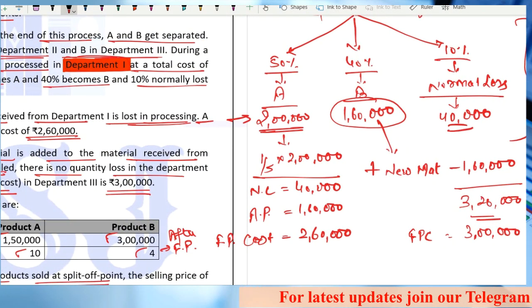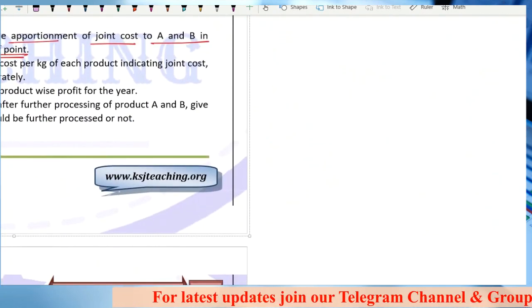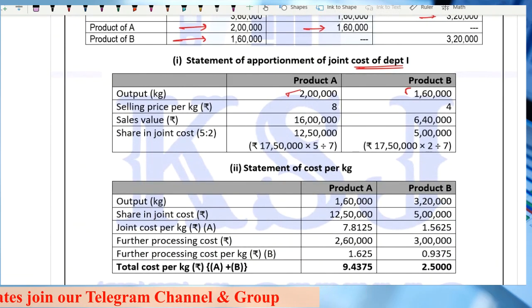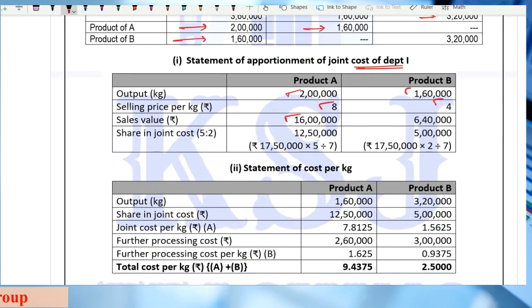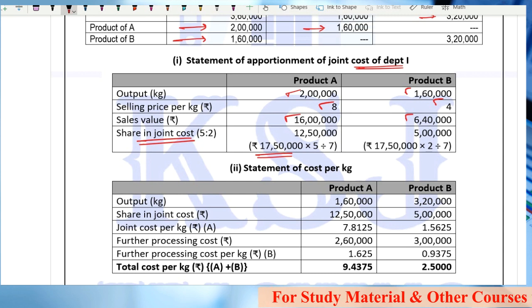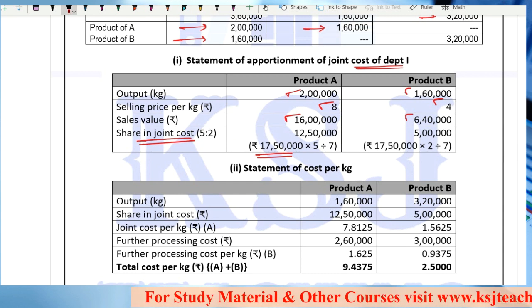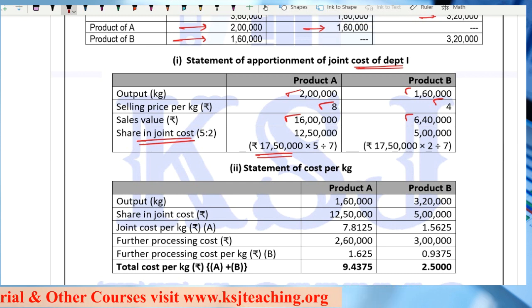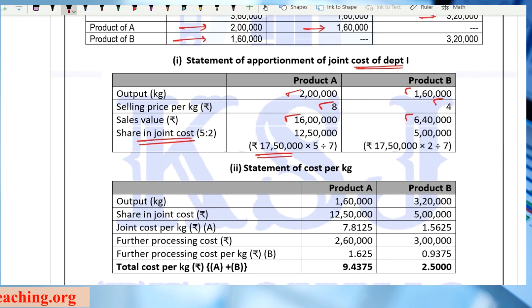You are selling 2 lakh and 1 lakh 60,000. So what is the selling price? 8 rupees and 4. What is the sales value? 16 lakh and 6 lakh 40,000. So joint cost of 17 lakh 50,000 will be apportioned in this ratio, 16 lakh is to 6 lakh 40,000. Any doubts? Clear? A very simple part.